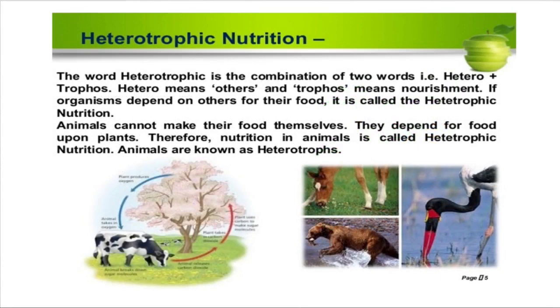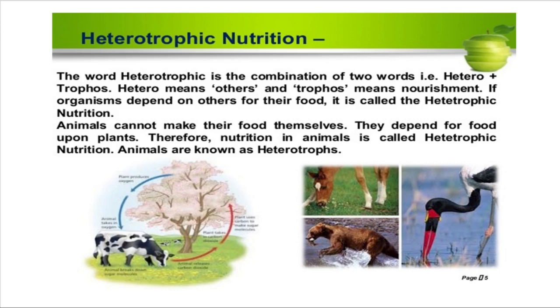Let's move on to heterotrophs. It can be divided into two words. Hetero means others and trophos means nourishment. So heterotrophs means the organisms that depend on others for their food, right?